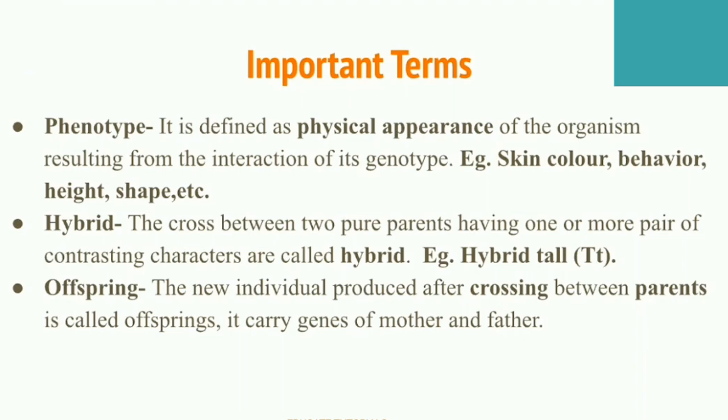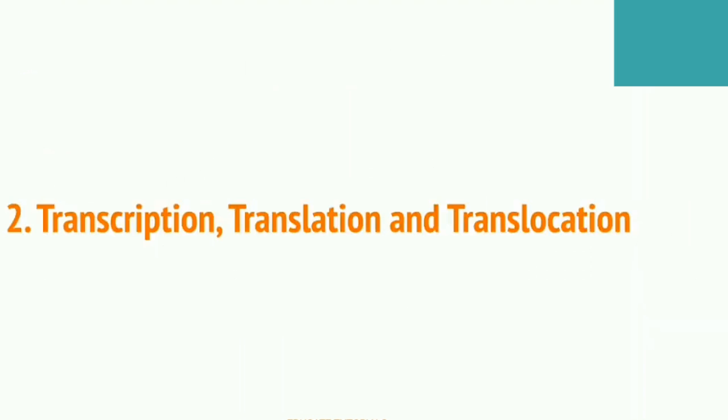The next one is offspring. How can I define the offspring? Offspring is an individual produced by the parents after the crossing. It carries the genes of both mother and father, that is called offspring.